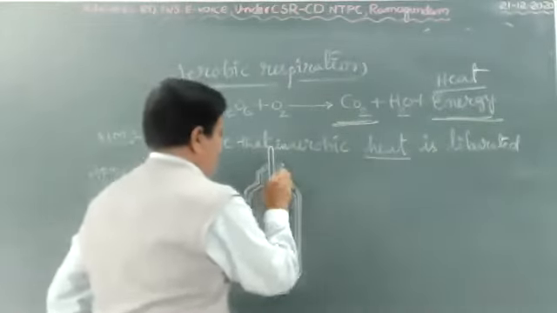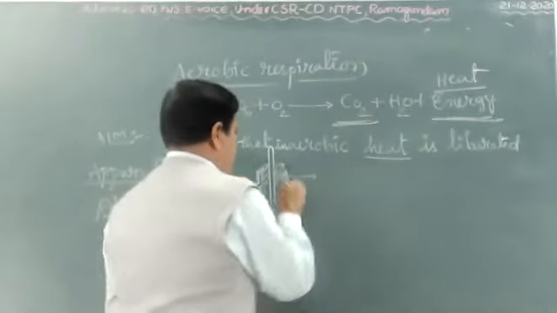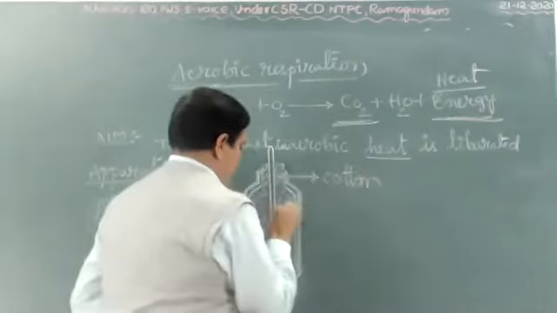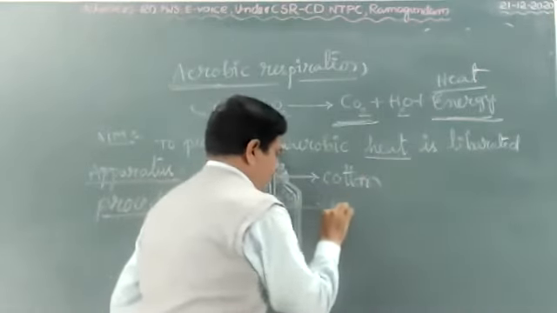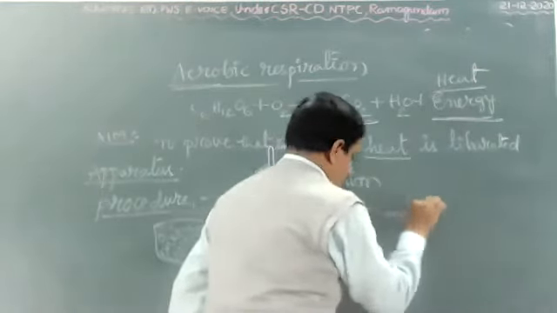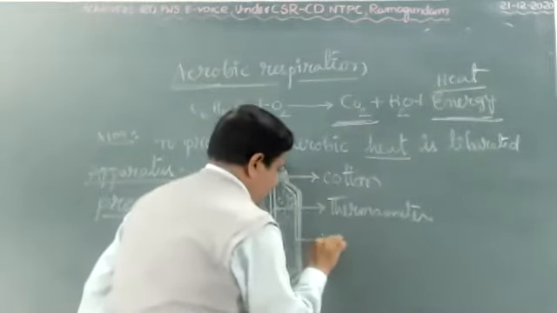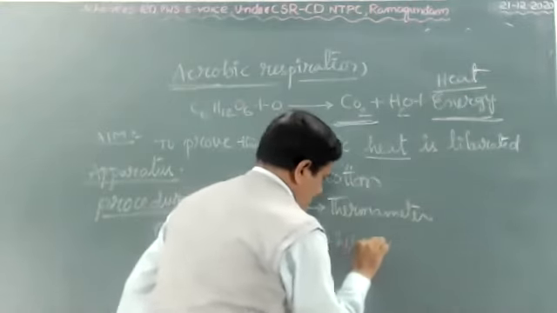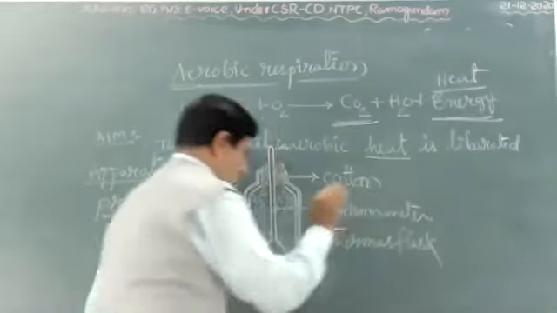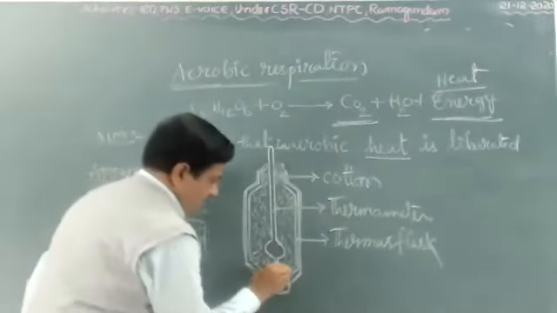This is cotton plug. This is called thermometer. This is called thermos flask. Okay, these are all germinating seeds.